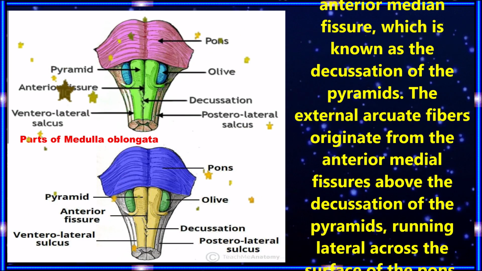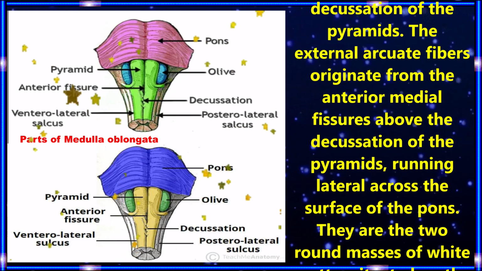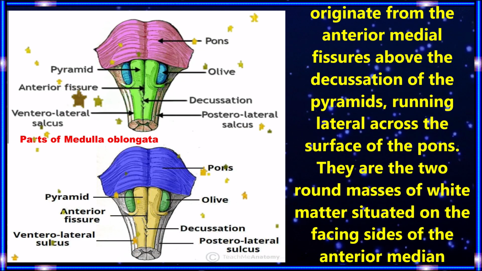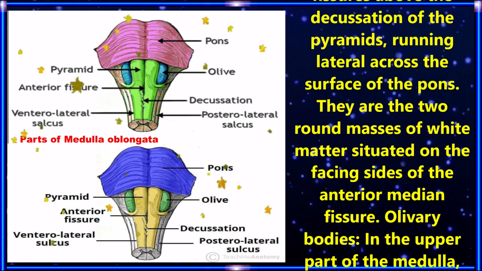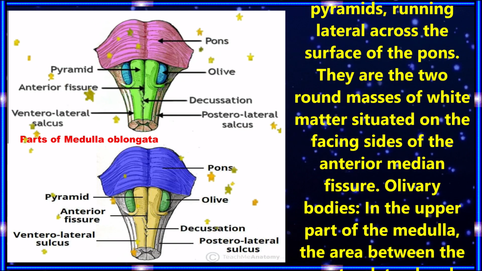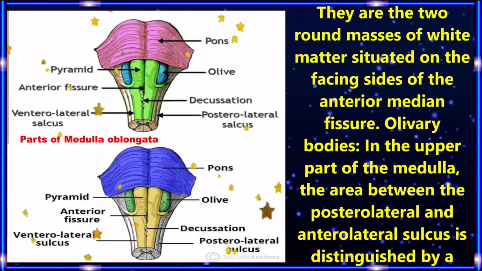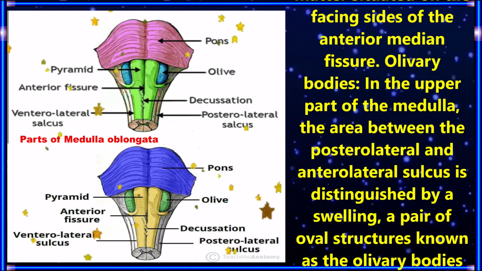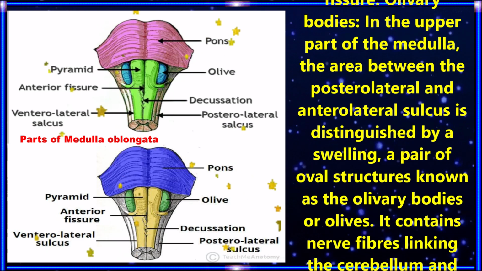Some of these fibers cross over each other, hence obliterating the anterior median fissure, which is known as the decussation of the pyramids. The external arcuate fibers originate from the anterior median fissure above the decussation of the pyramids. Running laterally across the surface of the pons, they are two round masses of white matter situated on the facing sides of the anterior median fissure.